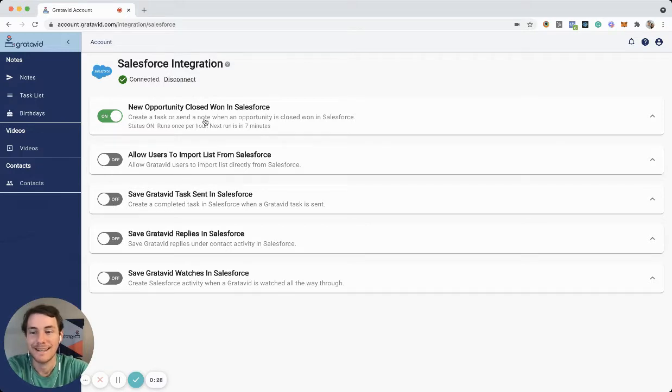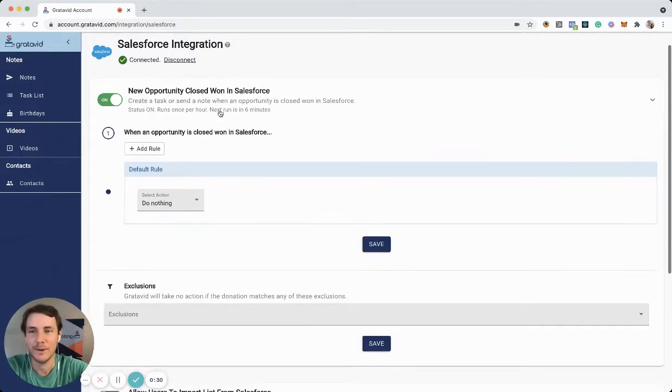Sweet, so let's talk the top one, which is my favorite. And so the way this works is it says when a new opportunity is closed won in Salesforce, aka a donation is made, take some action within Gratavid. So you could say, hey, when that donation comes in, I want you to automatically send a note. That's going to send a Gratavid automatically. Or my favorite thing to do is you can say, create a task so that I can personally thank that contact.